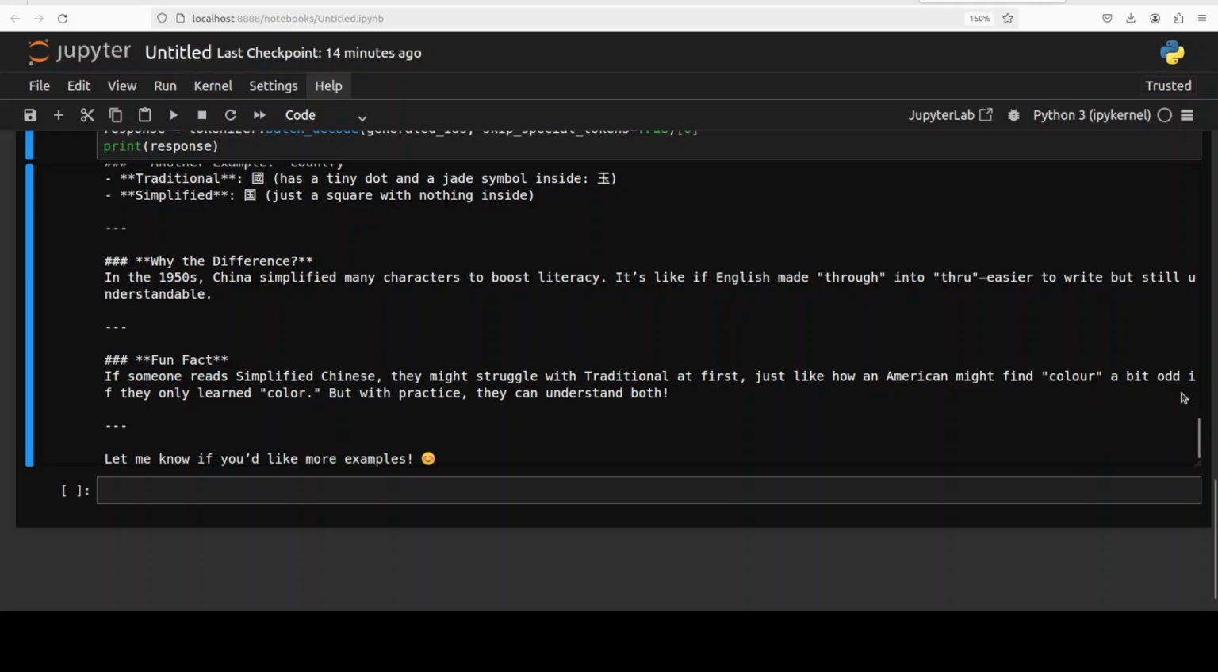just like how an American might find "colour" a bit odd if they only learned "color." But with practice, they can understand both. Let me know if you'd like more examples.